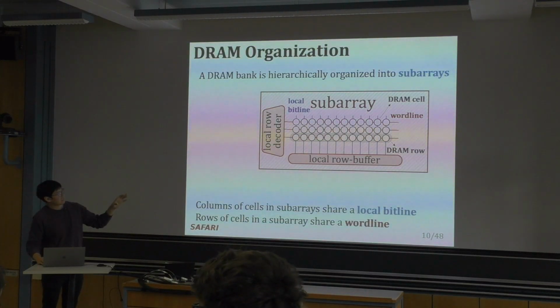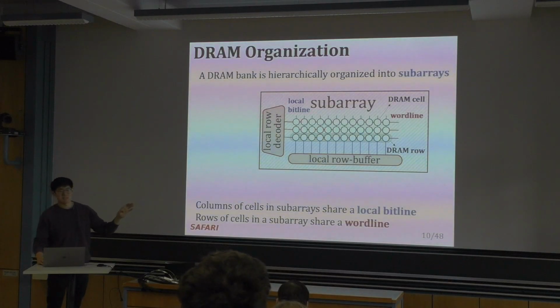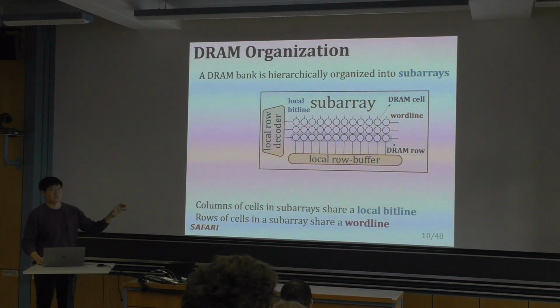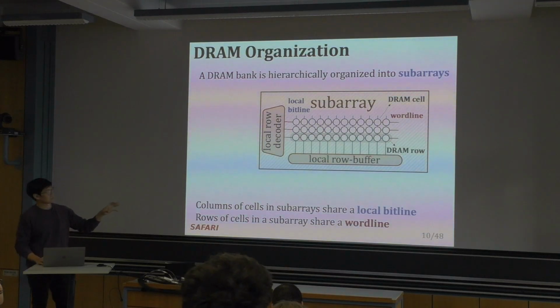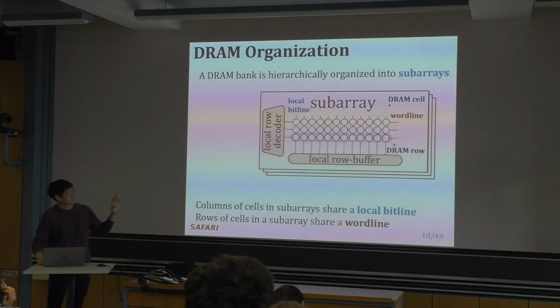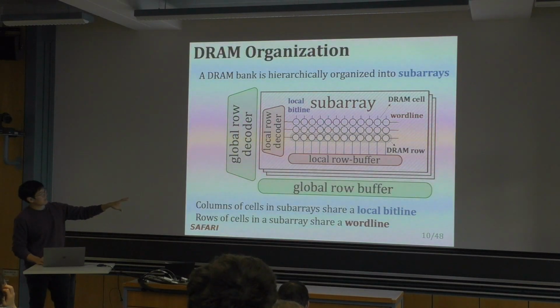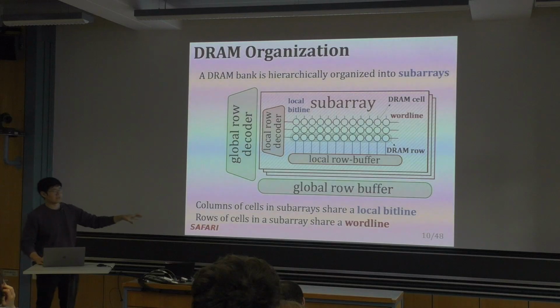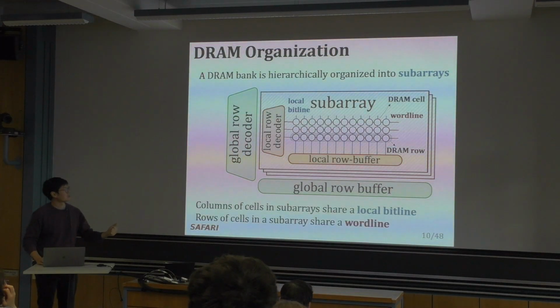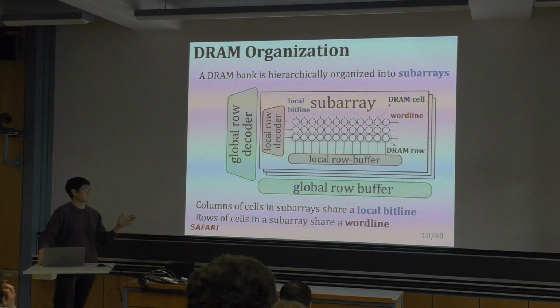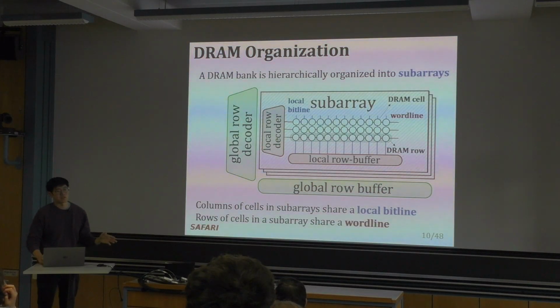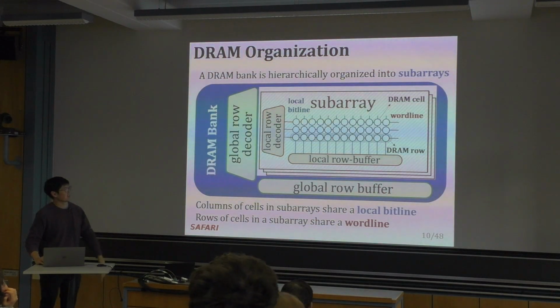Once we drive the word line, the data in the DRAM row is transferred to the local row buffer, and that acts as a cache so that we can quickly access that row if there is any locality. We also have many of these subarrays grouped, and a single group of these subarrays is organized with a global row decoder, which essentially selects the local row decoder, and there's a global row buffer which amplifies the data out to IO readable values. And we refer to this whole structure as a DRAM bank, and DRAMs are made of many of these DRAM banks.